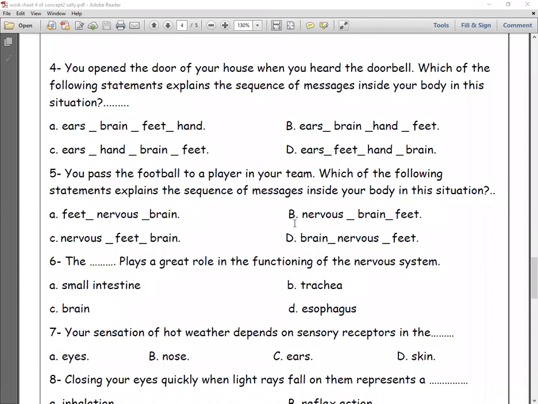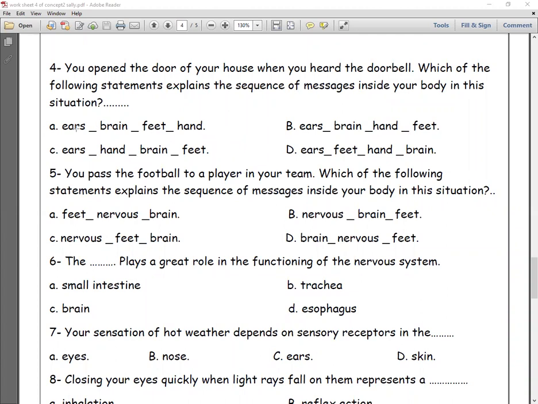Now turn the page. Number 4, you open the door of your house when you hear the doorbell. Which of the following statements explain the sequence of messages inside your body in this situation? Ears, brain, feet, hand?